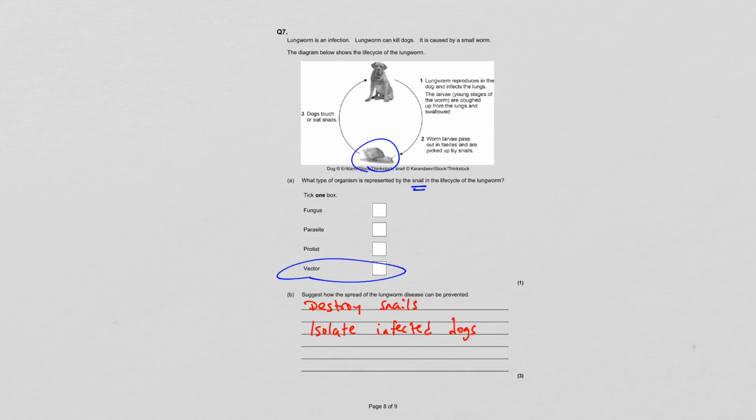You could say that you should tell people to pick up their dog poop after the dog poops so that snails don't get into it. And last but not least, you could, of course, treat infected dogs or even vaccinate them so that this doesn't become an issue for them.